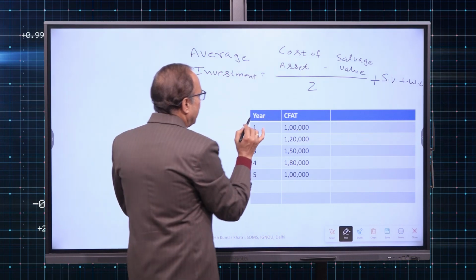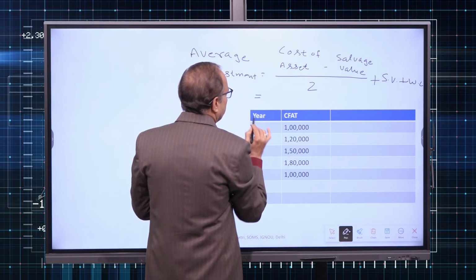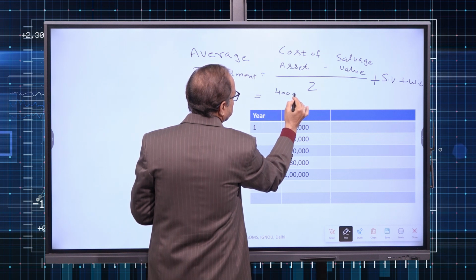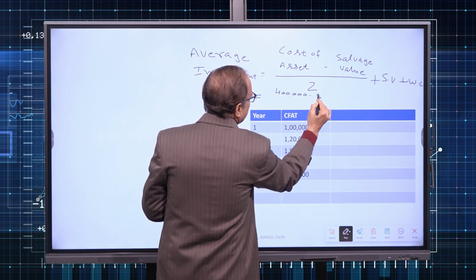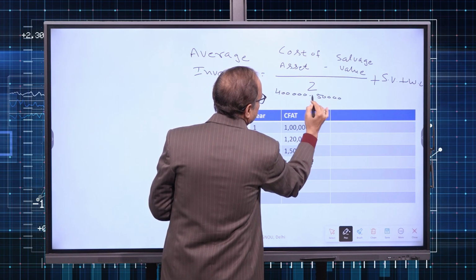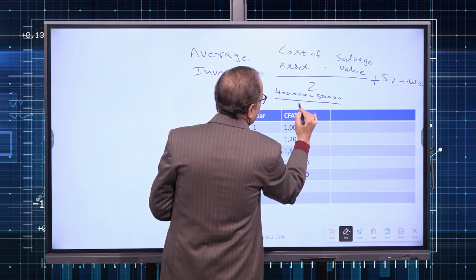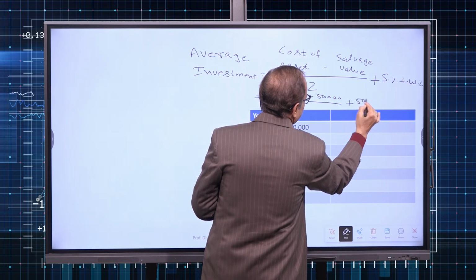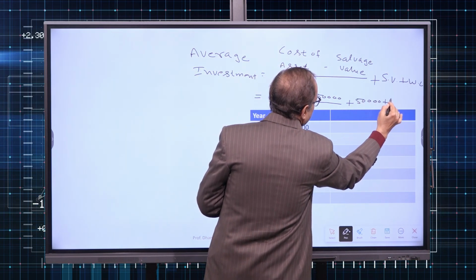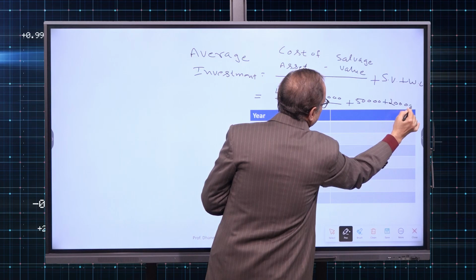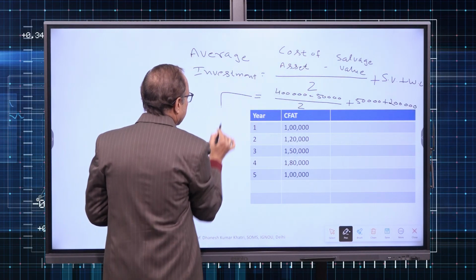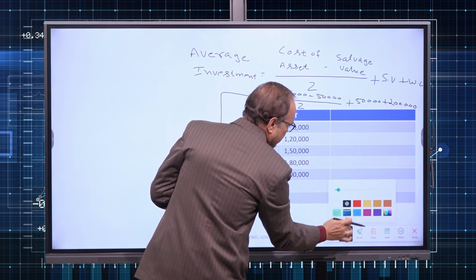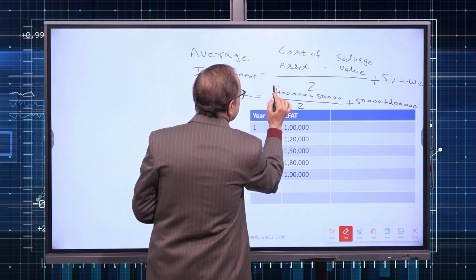Now if we plug in the values, cost of asset is 4 lakh, salvage value is 50,000, divided by 2, plus salvage value 50,000 plus working capital 2 lakh. So what result do we get? First of all, take the result of this particular part.